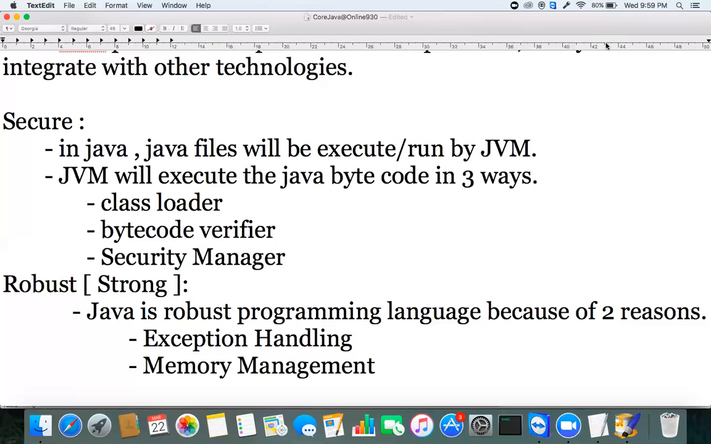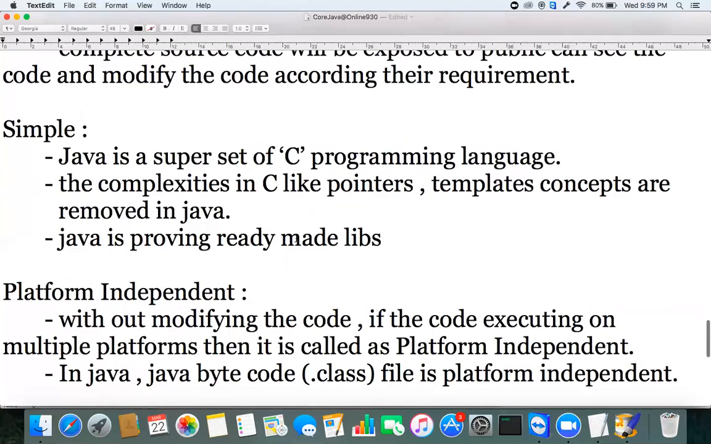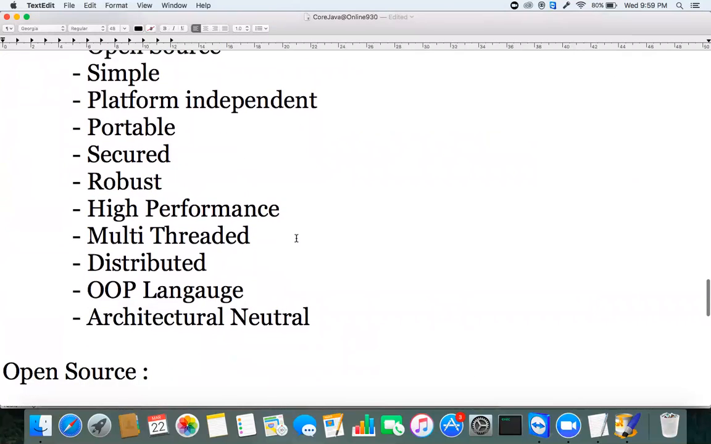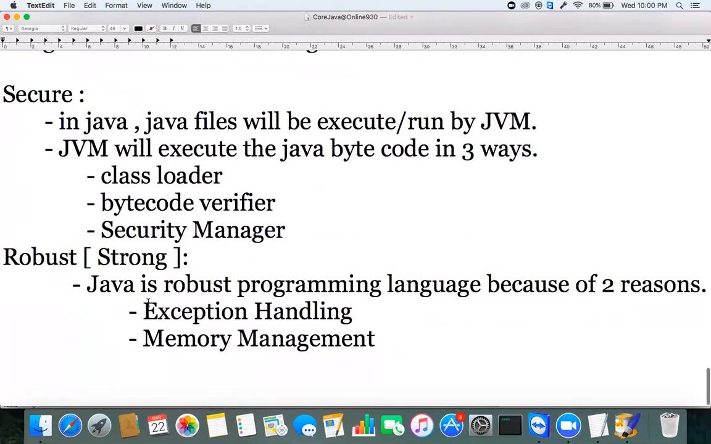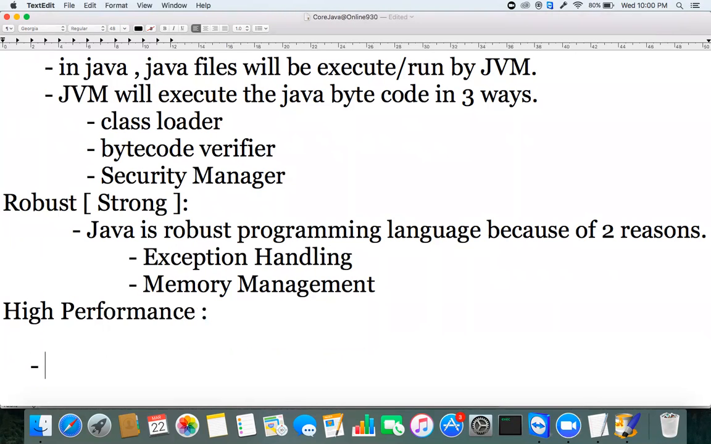The next advantage of Java is high performance. What is this high performance, and how does Java give high performance?